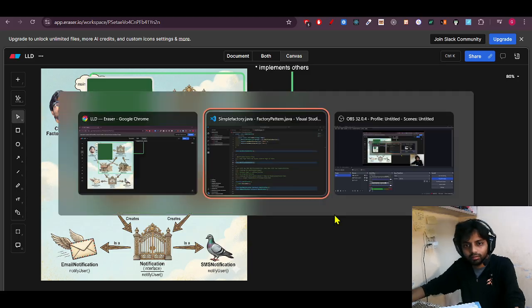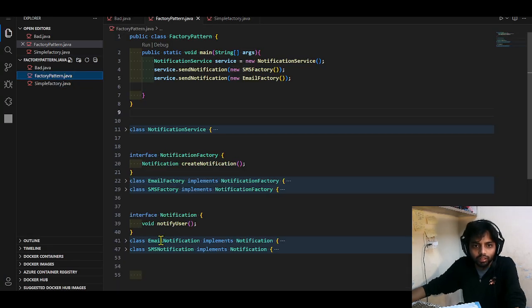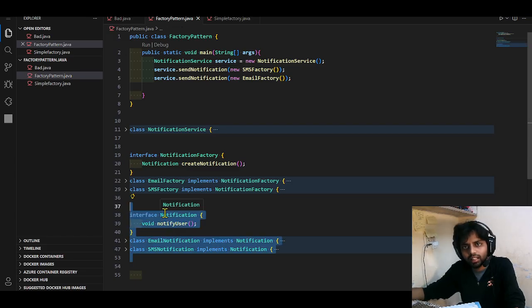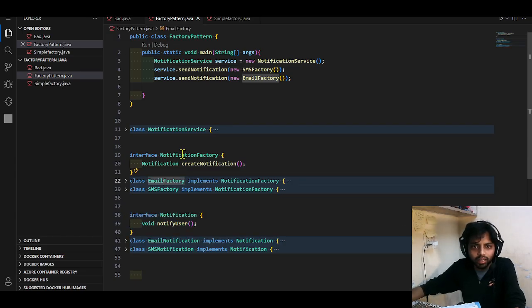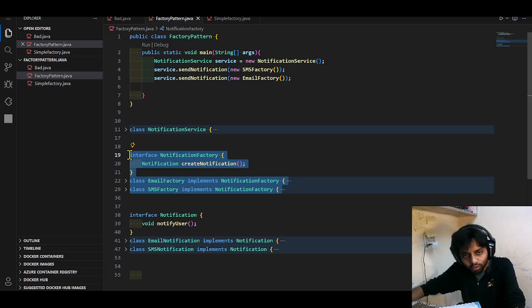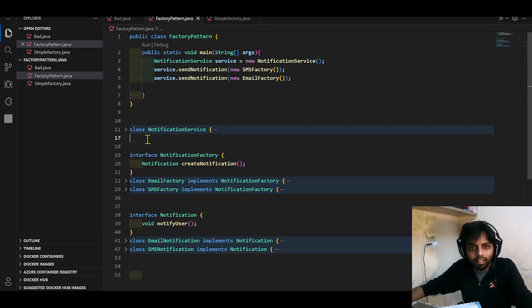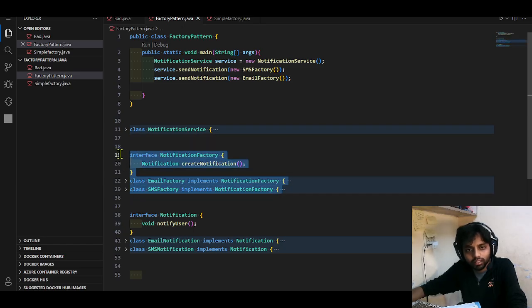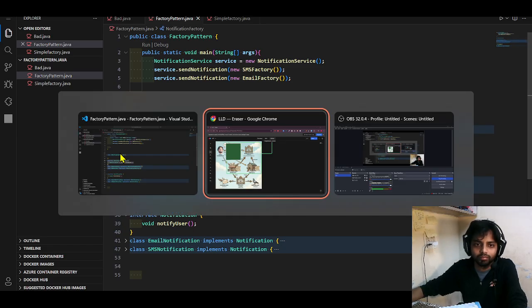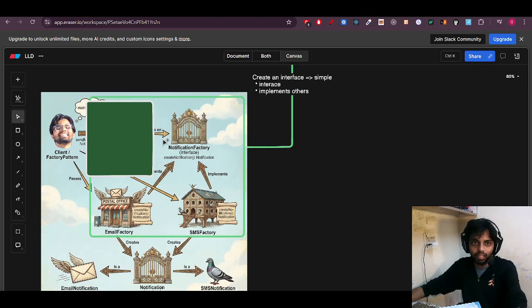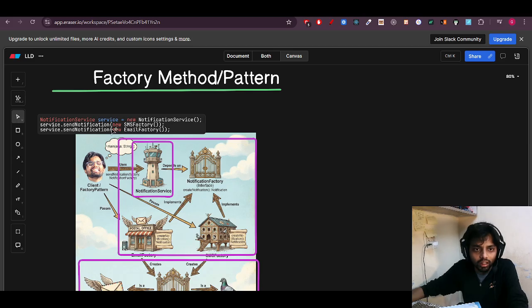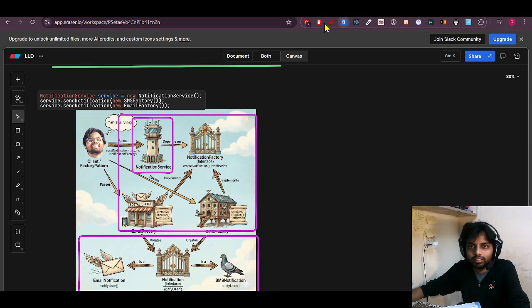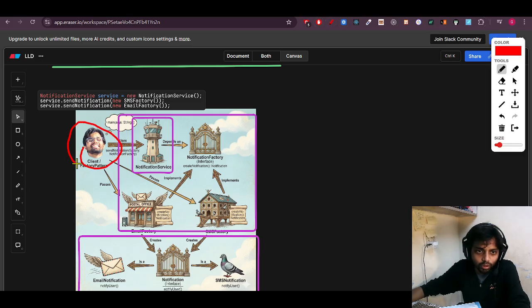Now let's see what additional things are written. This is the thing that was previously there, so there are no changes in here. In the notification factory, there is an interface, and we just implement those interfaces in here. Simple. And there is a notification service class, which was already there. So only this change, and our code starts following the open close principle. Now if I have to call this, this is me, the client.